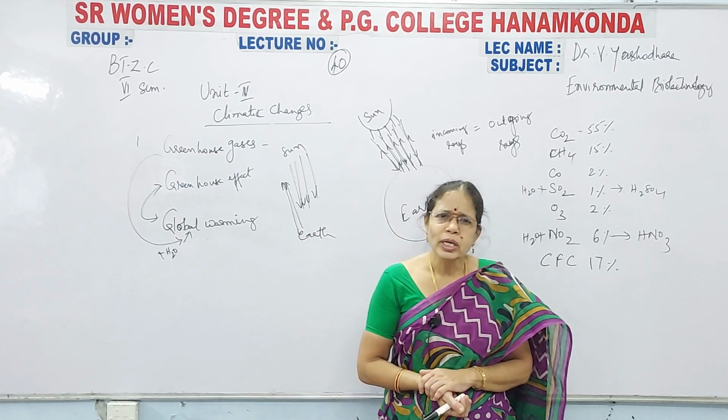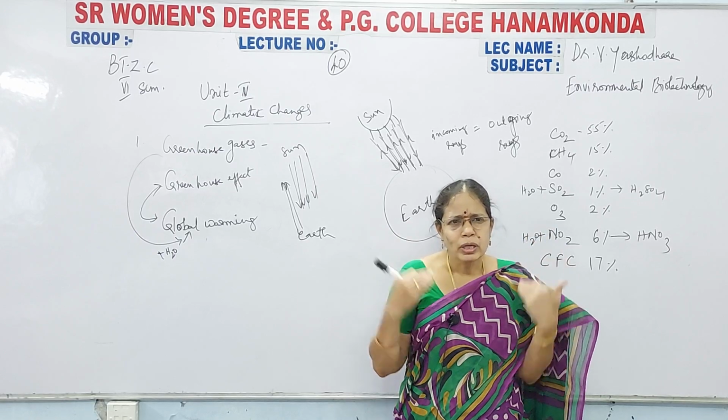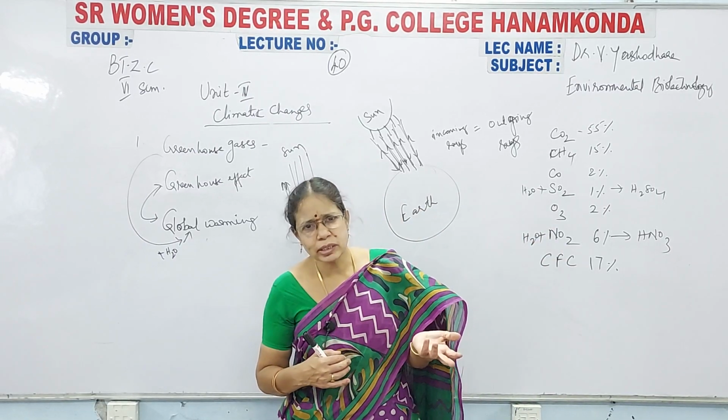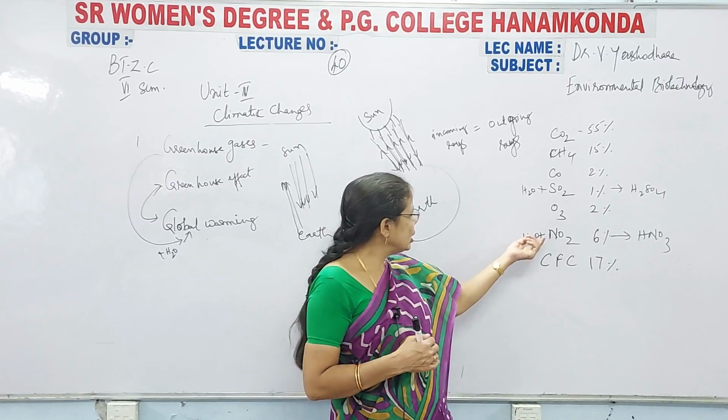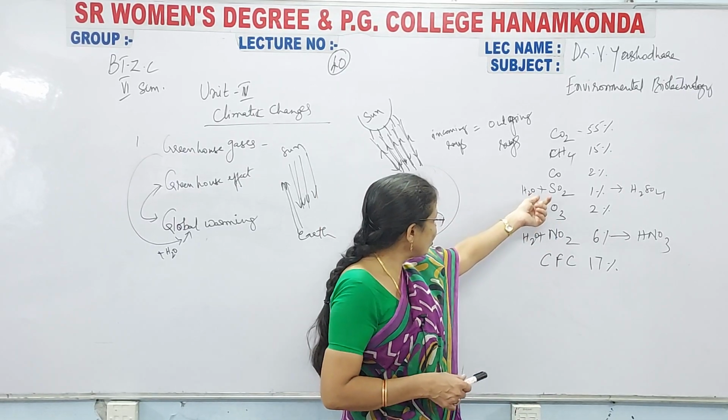Next, slowly, when you are regularly exposed to UV radiations, that may lead to skin cancers also. So this is how depletion of the ozone layer is taking place. Next one is sulfur dioxide.